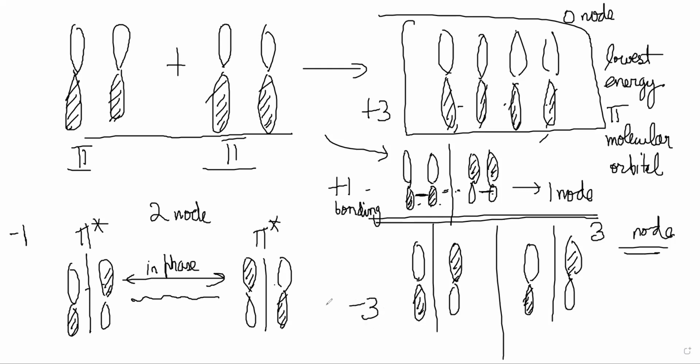However, since there are four molecular orbitals and four electrons only, the bottom two are occupied. Bottom two in energy will be occupied. The others will not be occupied, right? Correct. So that suggests that the actual electron density in butadiene will depend on a mixture of these two molecular orbitals, right?